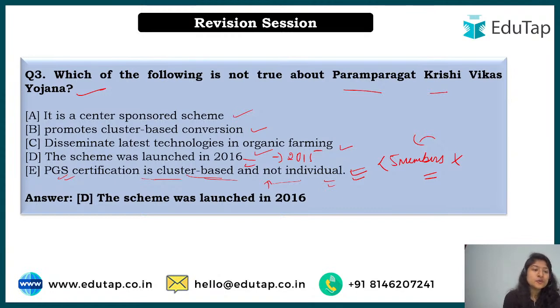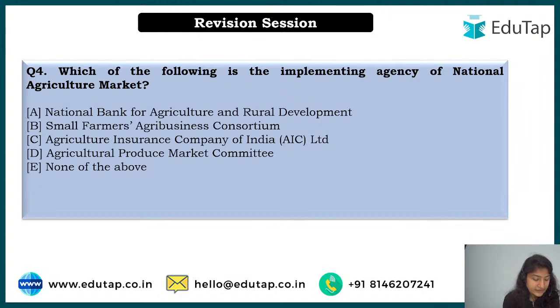Now let's move to question number 4, and it asks which of the following is the implementing agency of the National Agriculture Market? So eNAM, that is the portal, right, that is there for all the APMCs and other buyers and sellers in the agriculture sector, so that they can connect and there is one nation, one market. So this is implemented by one of the following agencies, and you have to tell me which of the following is the correct option.